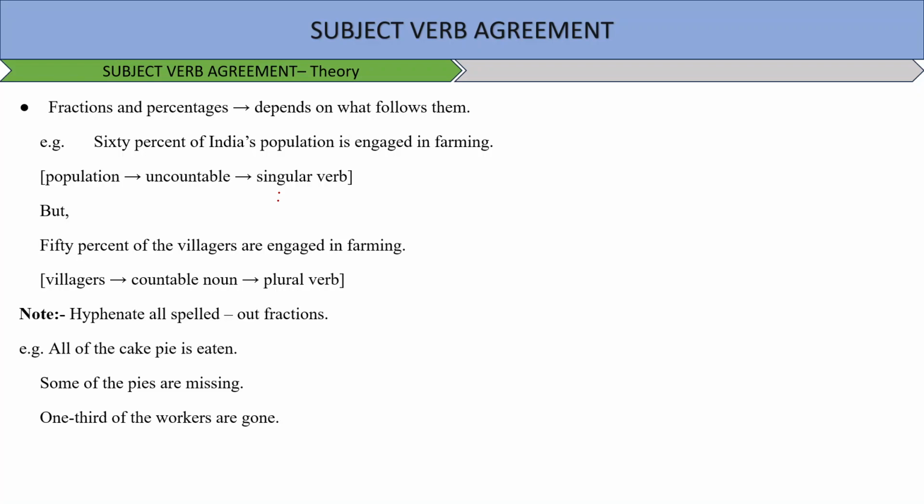Hyphenate all spelled out fractions. All of the cake is eaten. Some of the pies are missing. One third of the workers are gone. You see, with percentages and fractions, we will follow this. Okay.